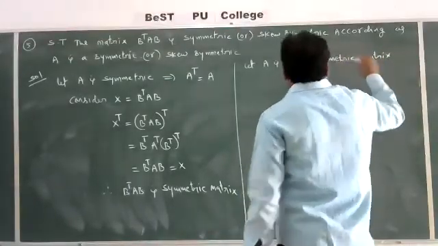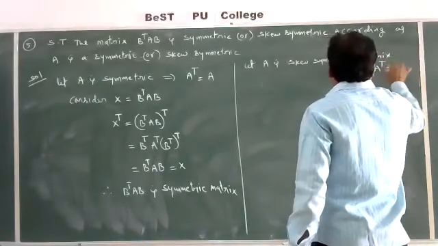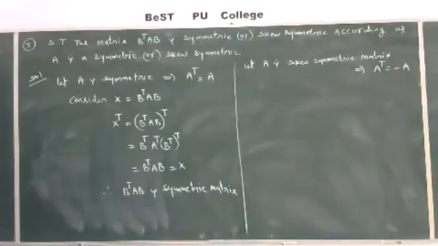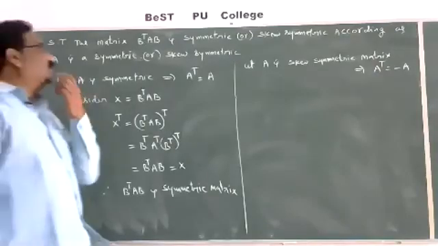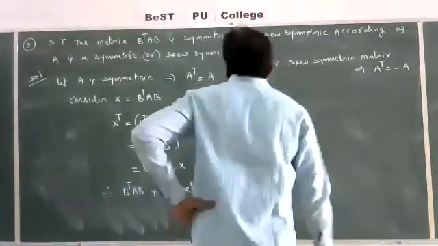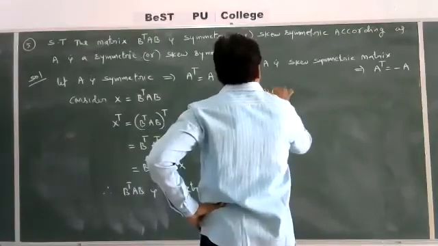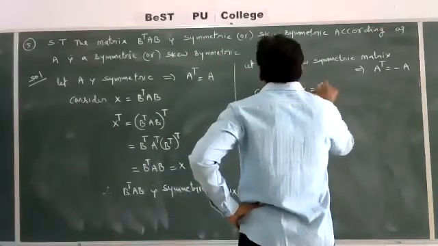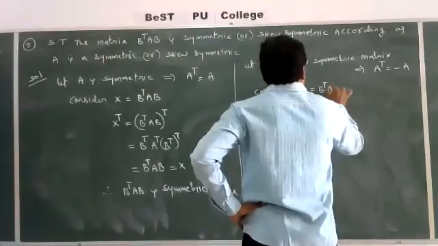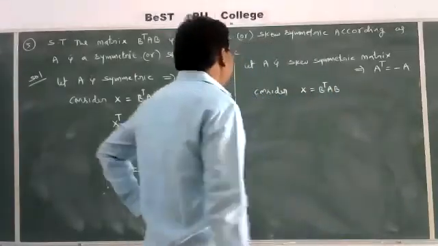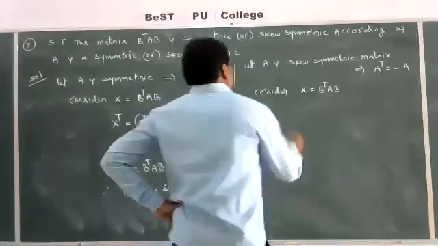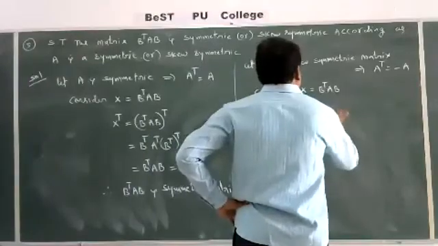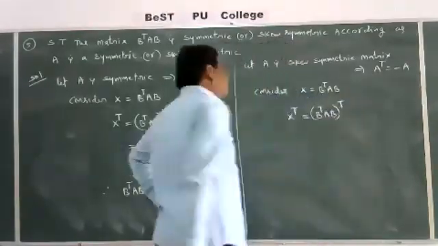A is a skew symmetric matrix. That implies A transpose is equal to minus A. Again, consider X is equal to B transpose into AB. Then X transpose is equal to B transpose into AB whole transpose.